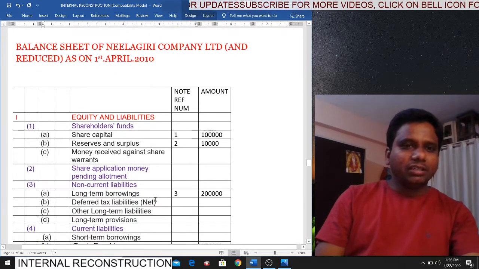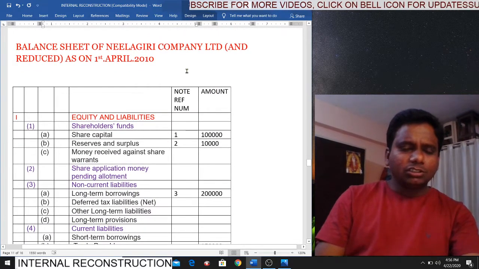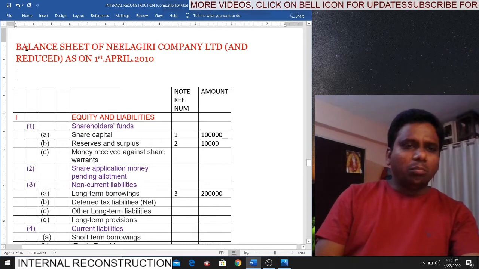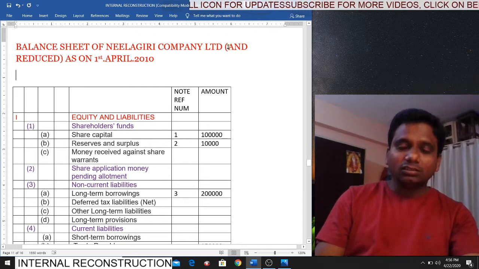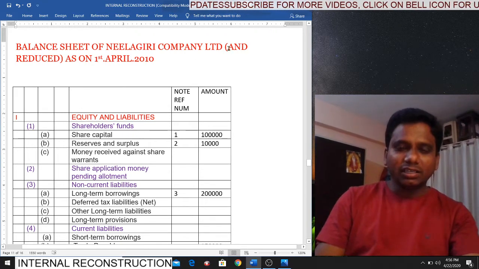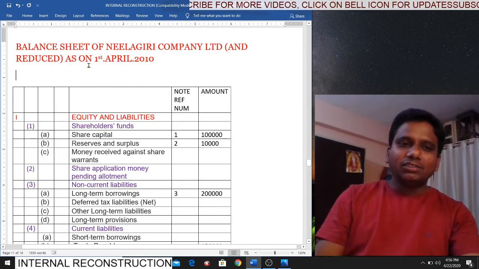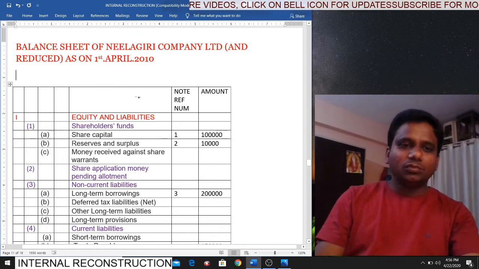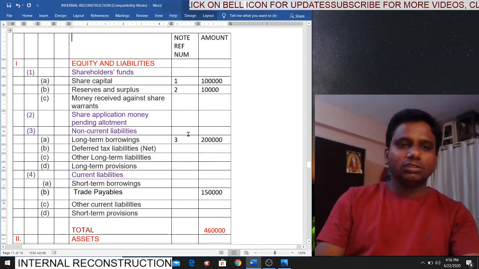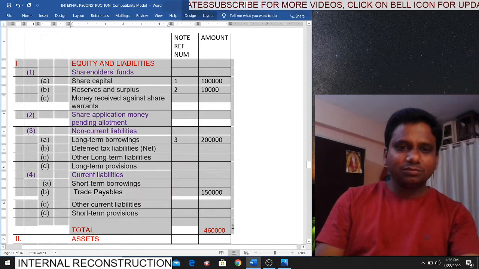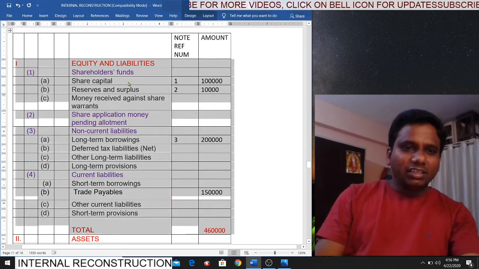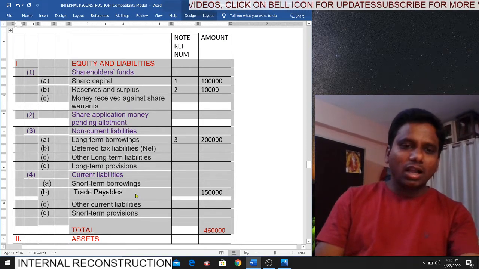Now try to prepare the balance sheet. See, students, what is the heading for the balance sheet? Balance sheet of Nilagiri Company Limited. Don't forget to write reduced in brackets after the company name, as on 1st April 2010. Now first try to solve the liability side. Look at it one by one item. If you have any item in the old balance sheet, then fill these columns, otherwise leave it blank.